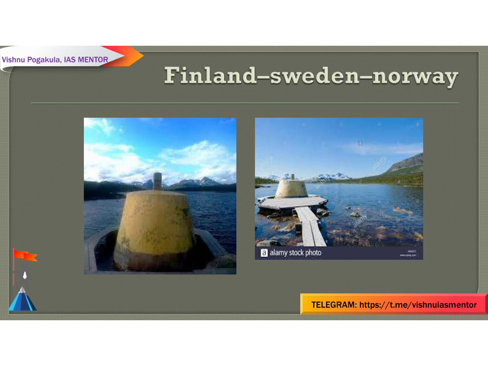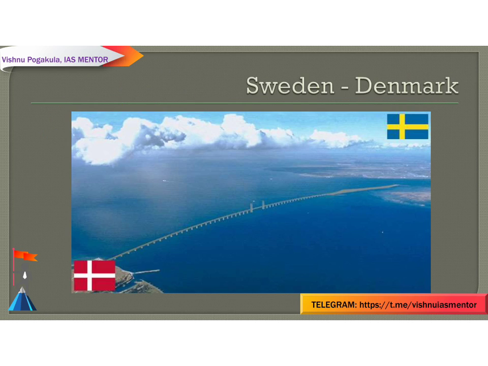Another important international border that you should remember is the three-country Cairn, that is Finland, Sweden and Norway. The three-country Cairn is a point at which the international borders of these three countries meet, and it is also the name of the monument that marks the point. This is the marking of the tri-point of the border, and it is a concrete frustum.